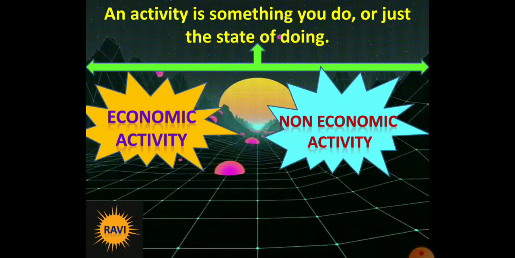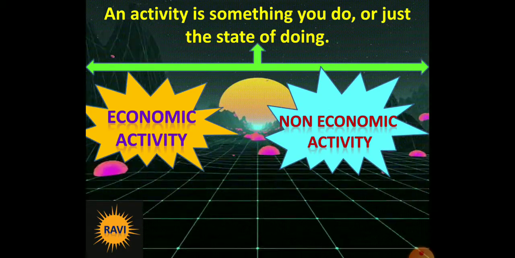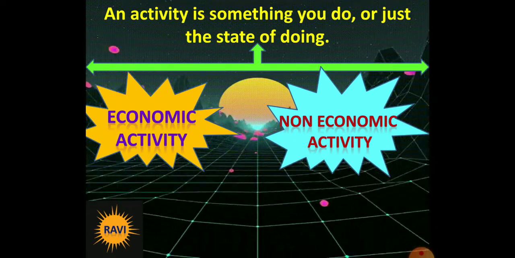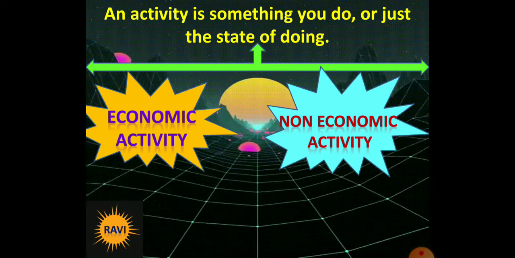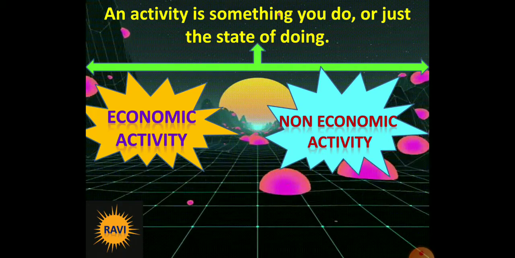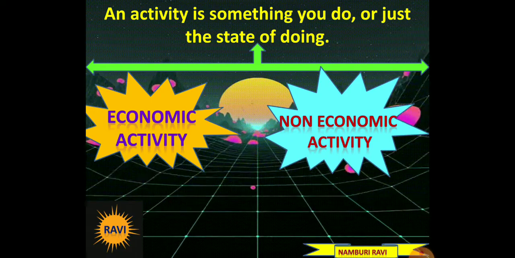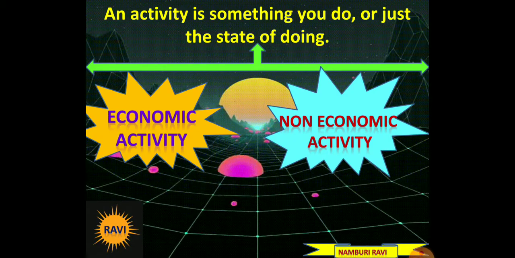Like that, by doing any kind of work, if they get money or material in returns, then it will be called as an economic activity. And under the non-economic activities, by doing any kind of work, if they do not get any salary or any material in returns, then it will be called as non-economic activity. So non-economic activities are also called as the entertainment activities. Examples: watching TV, reading newspaper, then playing in the playground are the best examples of the non-economic activities.